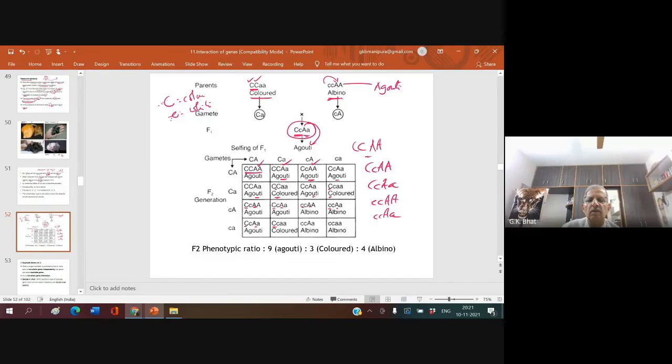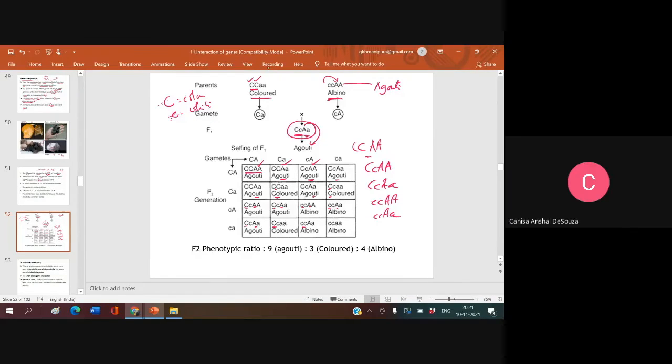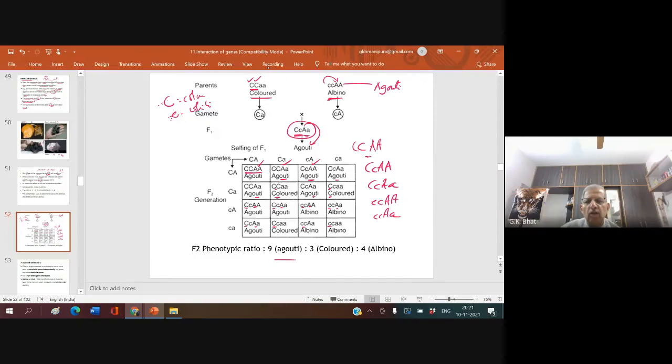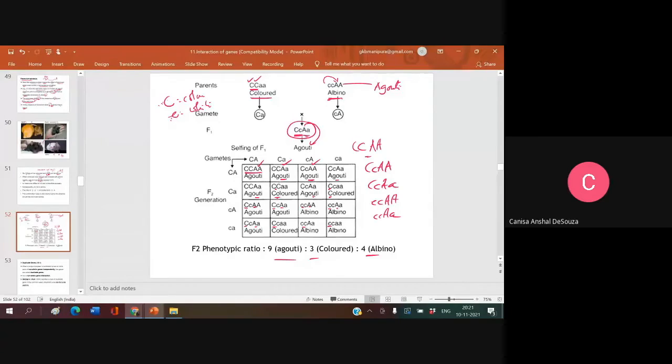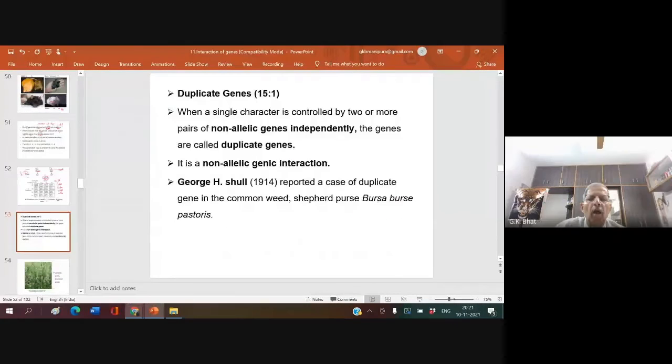This is colored. This is albino. This is albino. And you will get the ratio 9:3:4. What is this interaction called? Recessive epistasis.